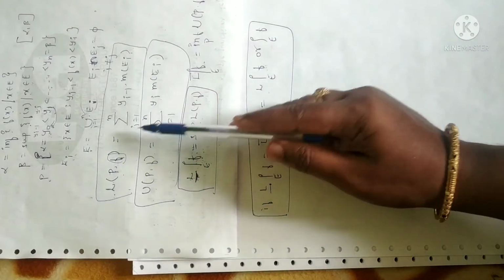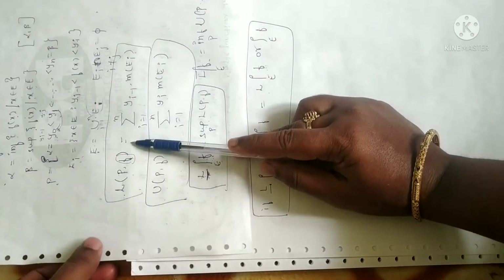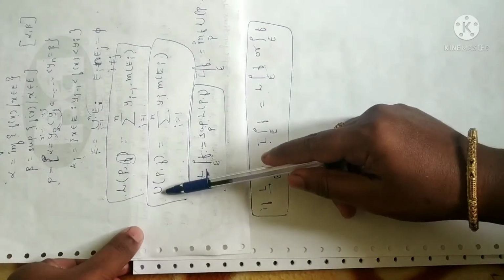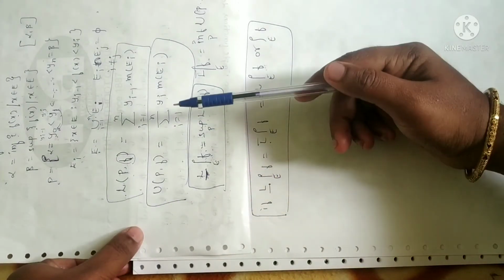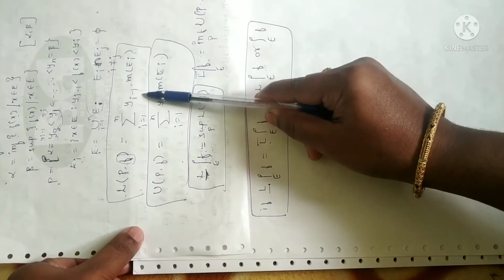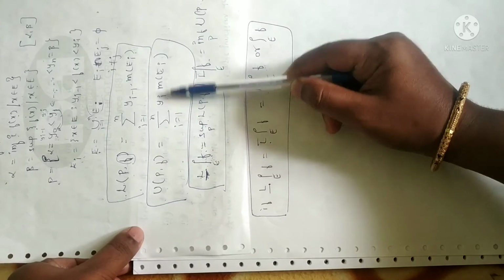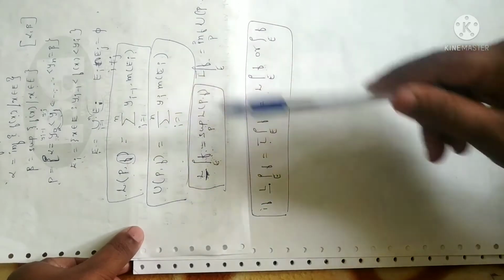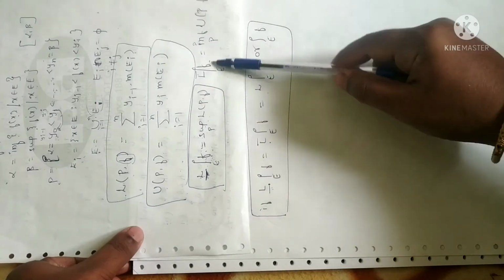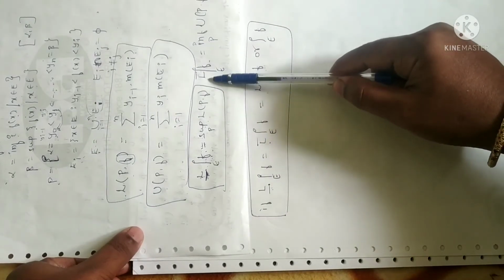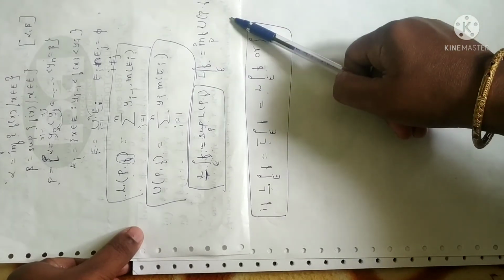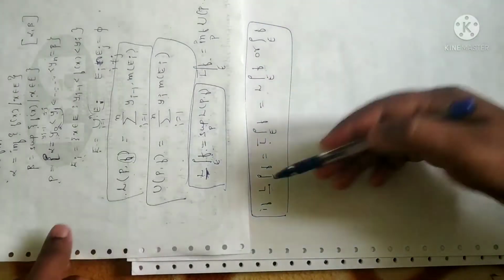So you have to remember these two definitions. That is lower bound of a partition P with respect to f, and upper bound of a partition P with respect to f. These two definitions you have to remember. When you say lower bound, you have to take with respect to yi minus 1. When you take upper bound, you have to take with respect to yi. And lower Lebesgue integral of a function is none other than supremum over all the lower bounds. Upper Lebesgue integral is none other than infimum over all the upper bounds. Fine. And this is what the definition is.